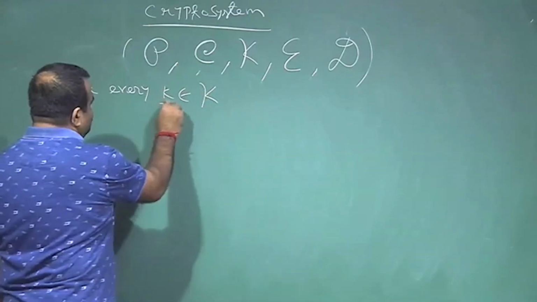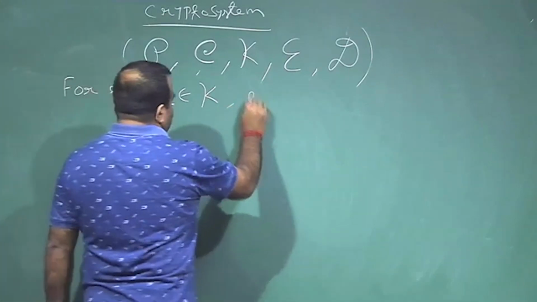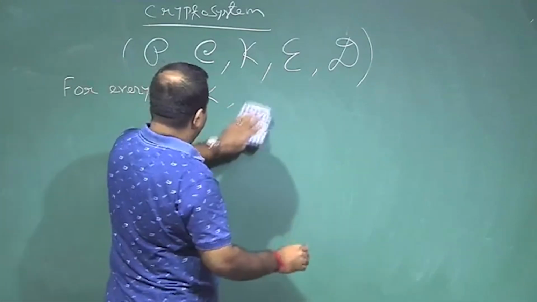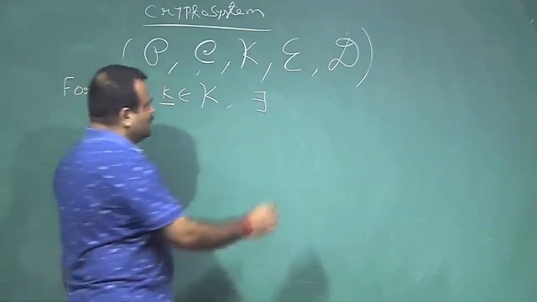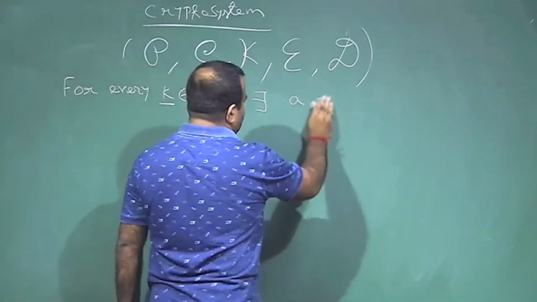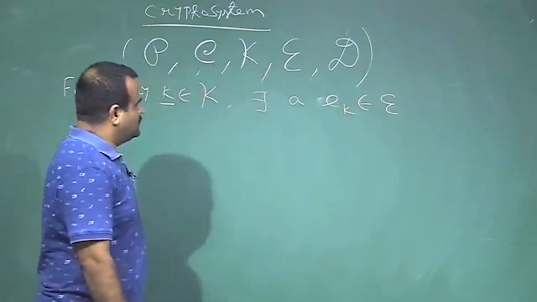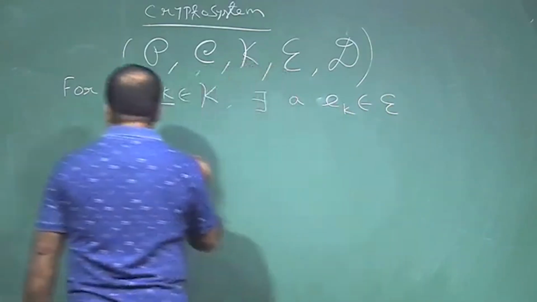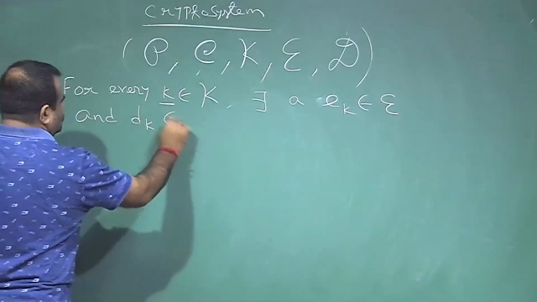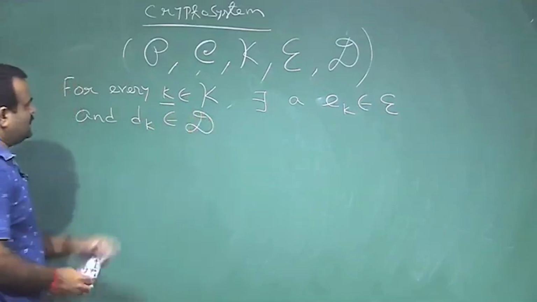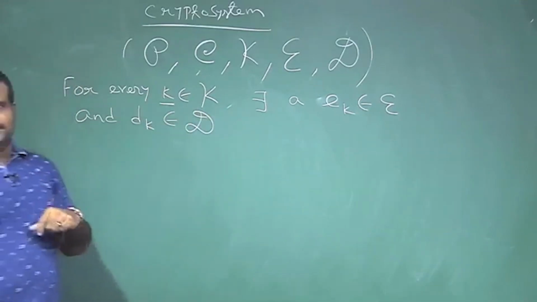For every key, given a key from the key space, there must exist, this is the symbol we use for there exists, an encryption algorithm E k from the encryption space, and a decryption algorithm D k, which is basically the reverse of the encryption process.